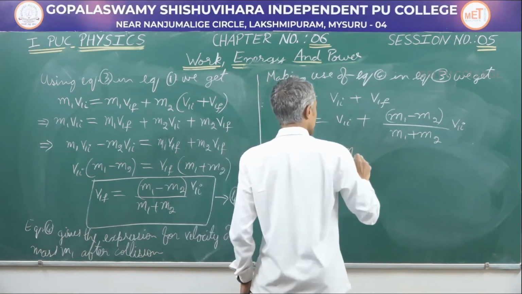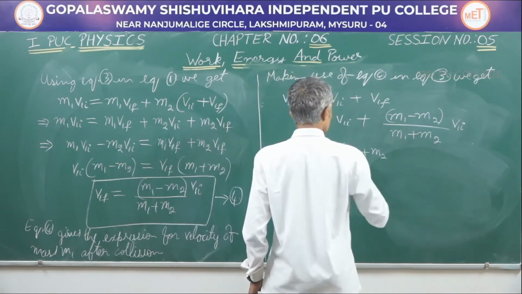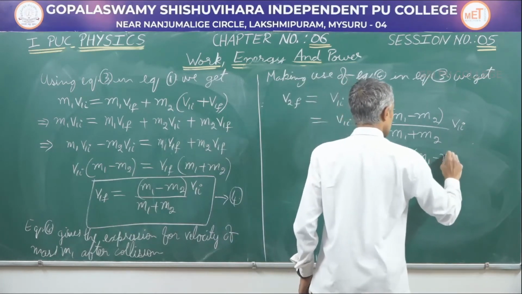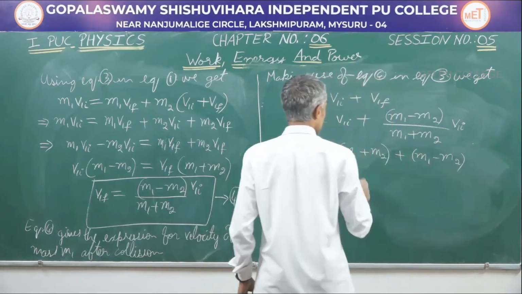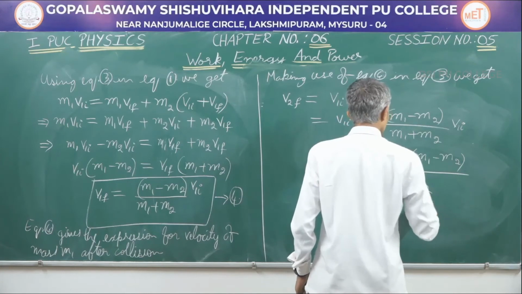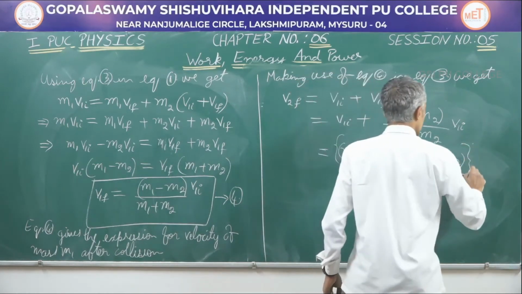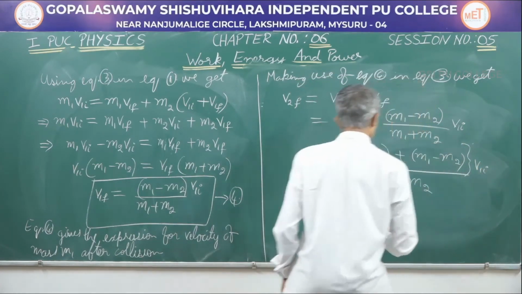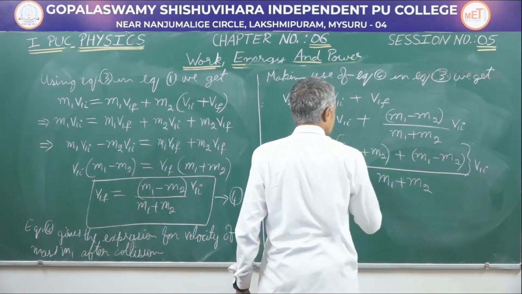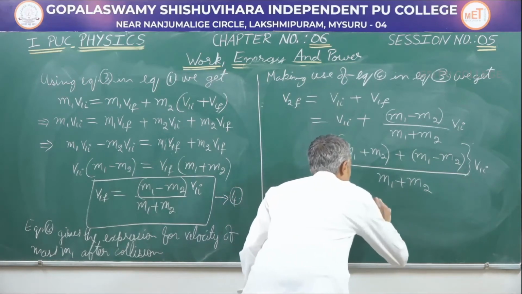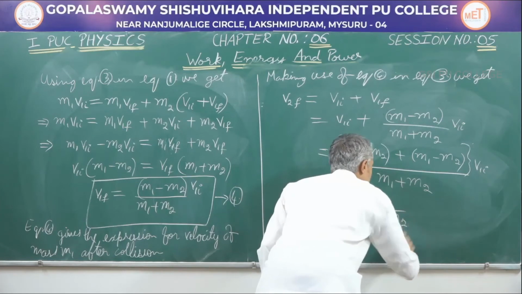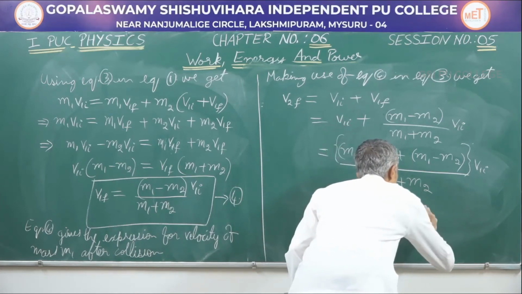On simplification, we get (m1 plus m2 plus m1 minus m2) divided by (m1 plus m2) into v1i. Plus m2 and minus m2 will get cancelled, and m1 will get added up. So I will get 2 m1 by (m1 plus m2) into v1i.